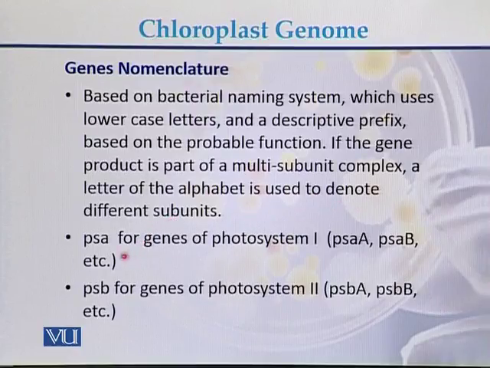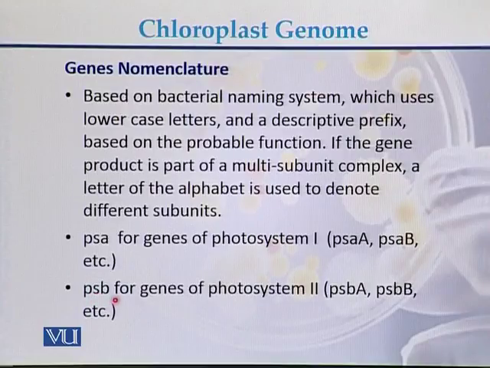Like here we take the example of psa for the genes involved with photosystem 1. So psaA and psaB are genes present on the chloroplast genome that are involved in photosystem 1. And if the genes are involved with photosystem 2, then they are called psb.